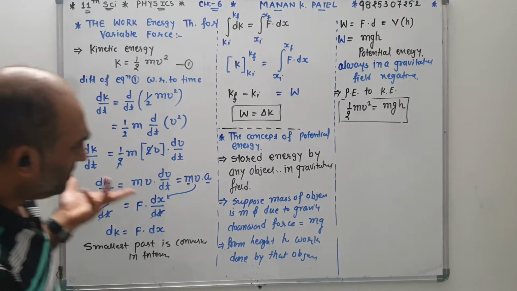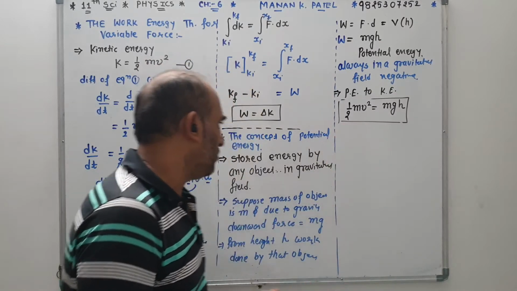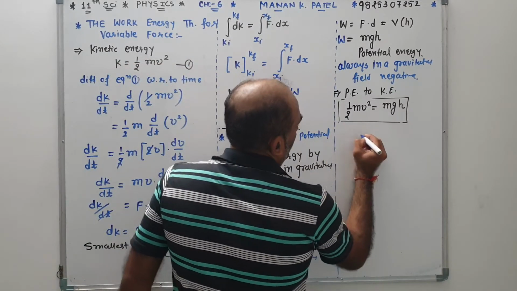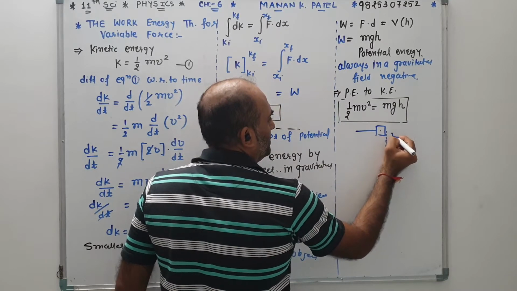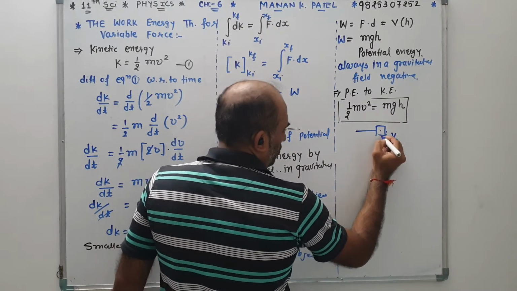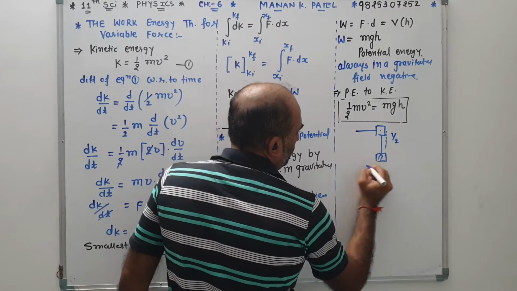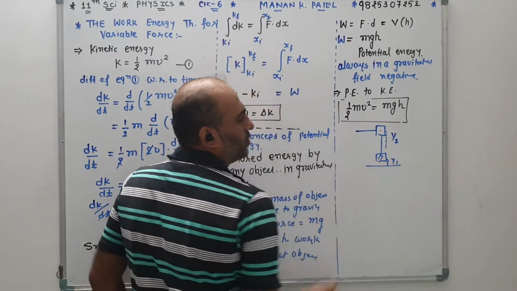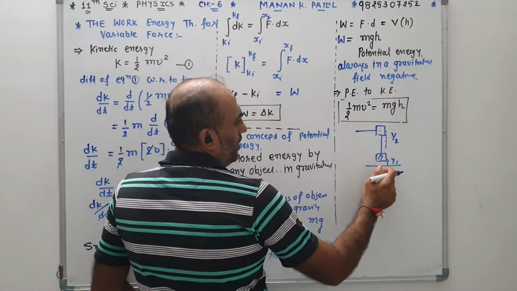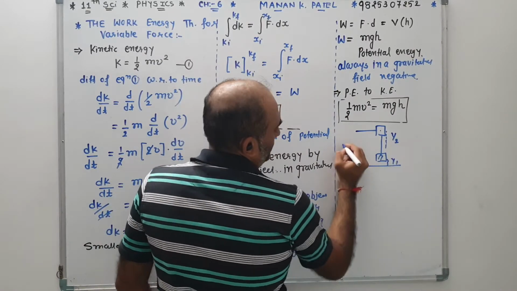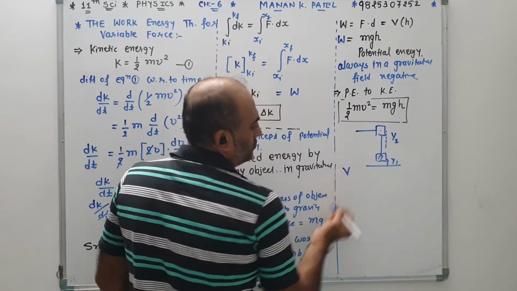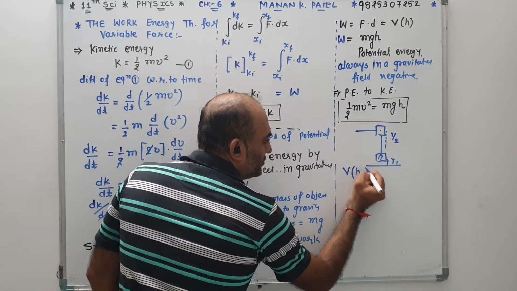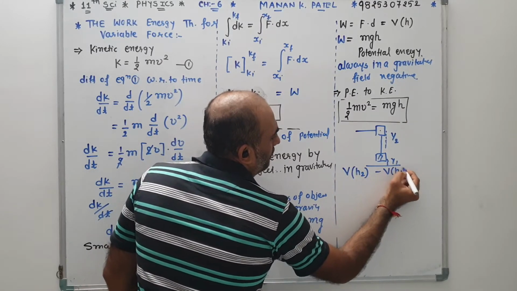Also, for the change in potential energy we have to write down, suppose the object is over here and we release it from the height y2 to a point nearer to the surface at height y1. So when going from y2 to y1, the change in potential energy, where the potential energy symbol is V, is V of H2 minus V of H1.